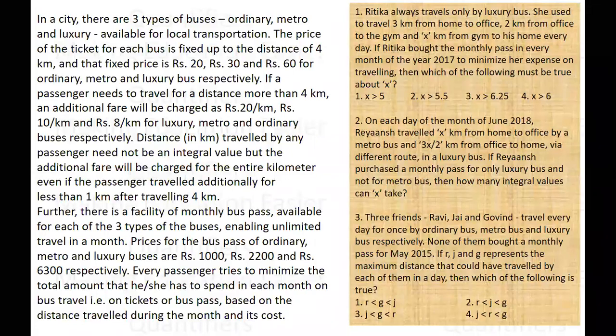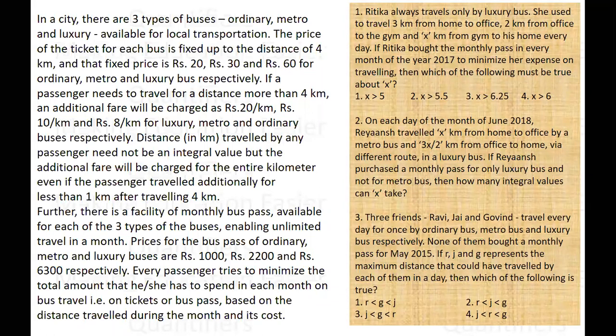It says in a city there are three types of buses: ordinary, metro, luxury. They are available for transportation, and the price of the ticket is fixed for the first 4 kilometers. They are 20, 30 and 60 rupees for ordinary, metro and luxury buses. When someone travels more than 4 kilometers, he has to pay additional per kilometer charges of 20 rupees for the luxury, 10 for the metro and 8 for the ordinary bus.